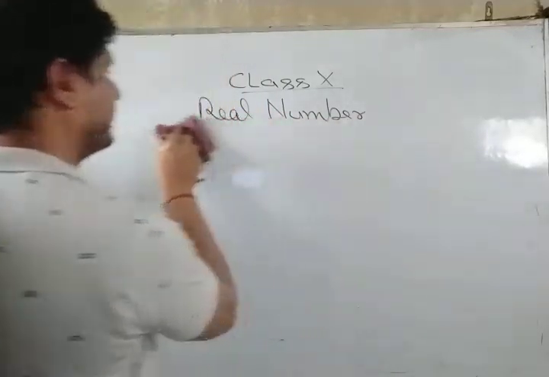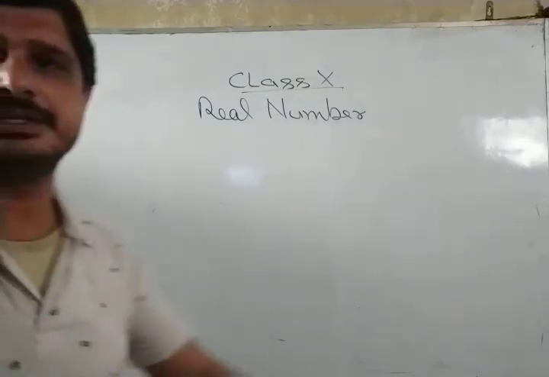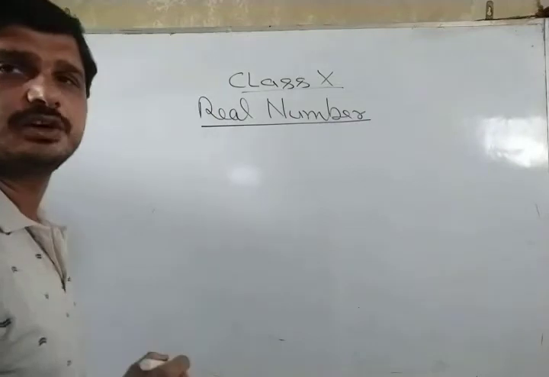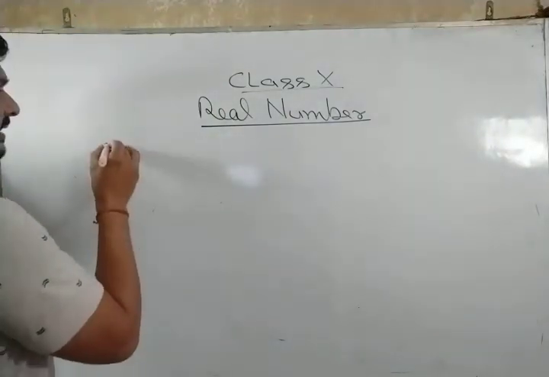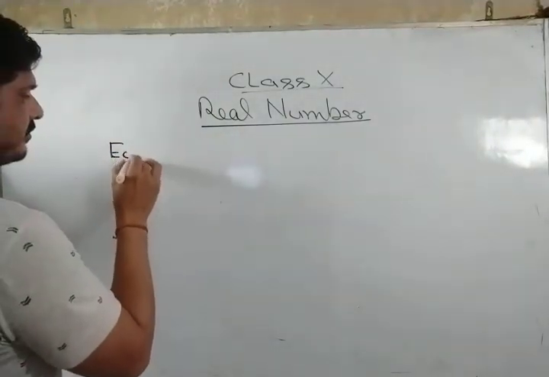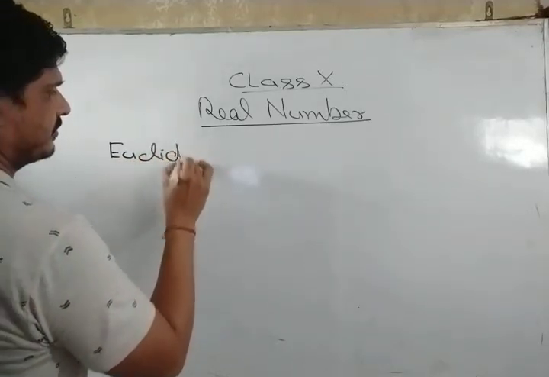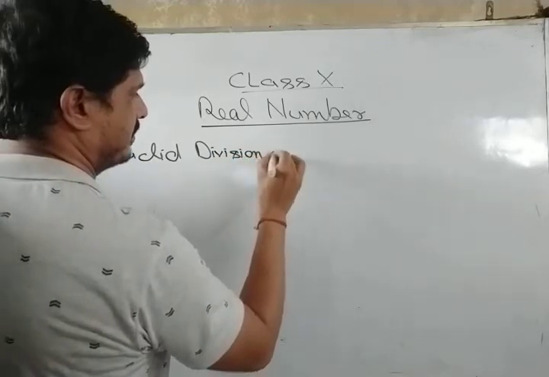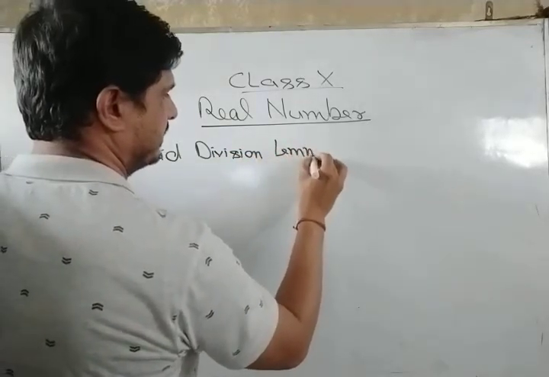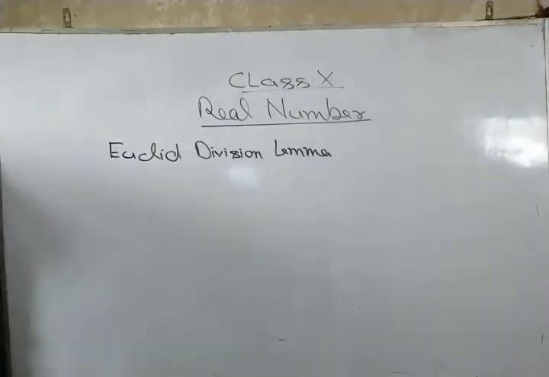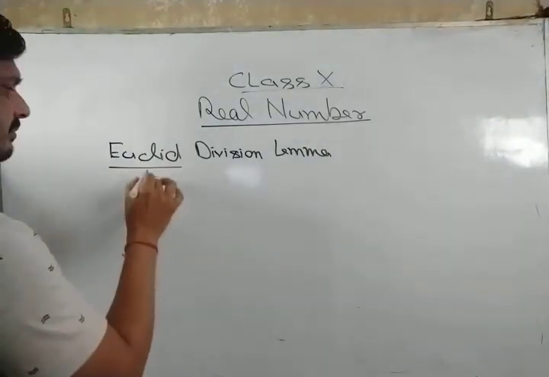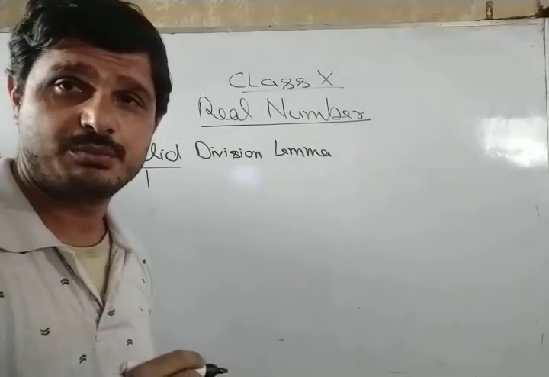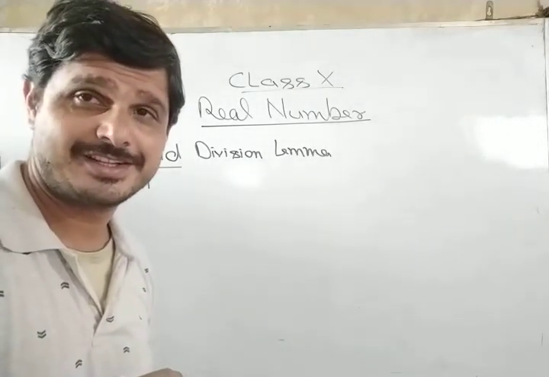There is one topic under this chapter, that is Euclid division lemma. Euclid is the name of a scientist, and you have studied a boring chapter of class 9th, Euclid geometry.